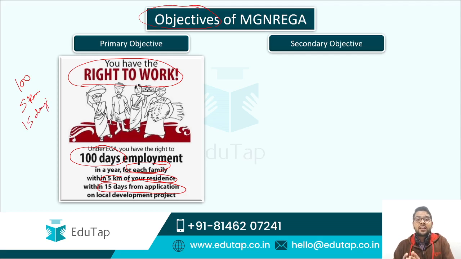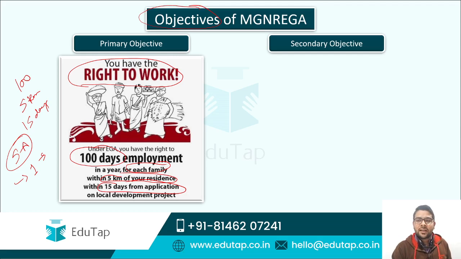So guys, these three figures are important, and there is one more important thing: this right to work is applicable on a family basis, that is, on a household basis. What does household basis mean, guys? Suppose there are 5 adult members in a family. Each of them cannot exercise this right to work; though all 5 are entitled to work, only one can exercise this legal right. So this right to work is applicable on the household basis and not on the individual basis. So guys, that was all about the primary objectives of MGNREGA.